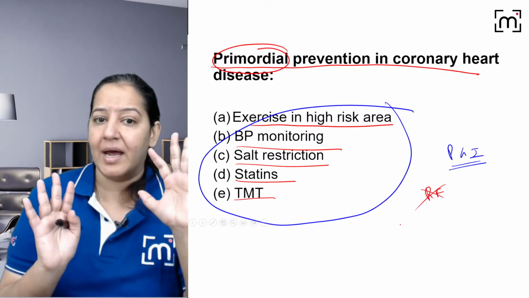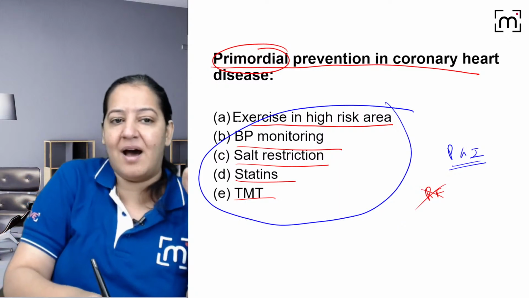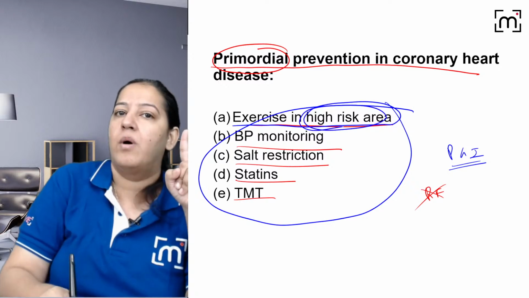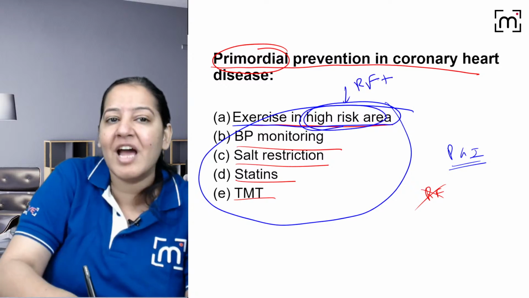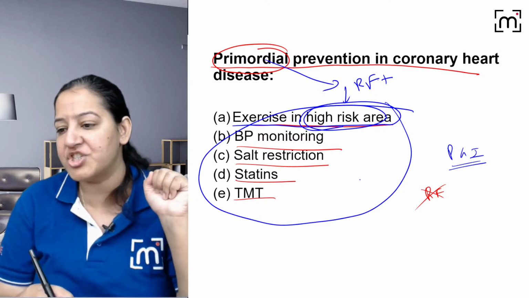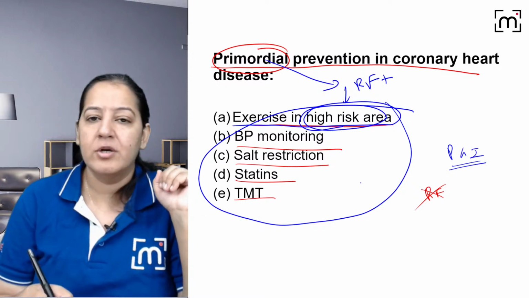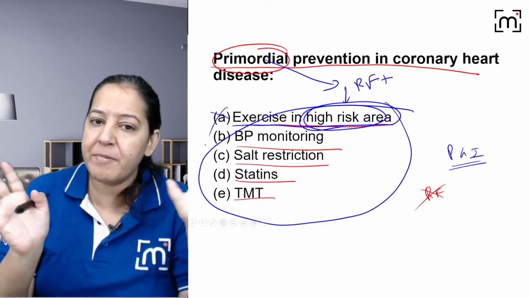अभी risk factor नहीं है, उससे पहले ही आपने ले लिया. So those persons who are saying A as the answer, exercise in high risk area. मैं पहले ही high risk word use कर रही हूँ. High risk area मतलब risk factor present है. Risk factor present है तो how it can be primordial? ओसामा, राकेश, how it can be primordial? Others also, जो लोग भी A answer बोल रहे हो, A is not the answer. That is my point. A is not primordial.